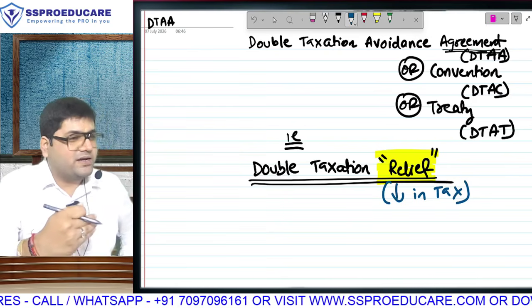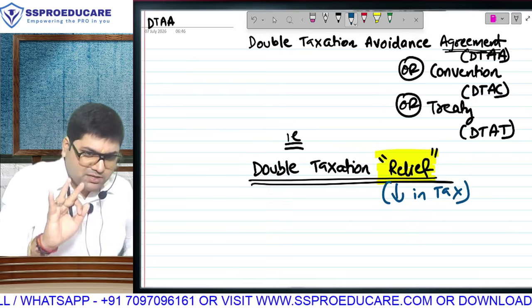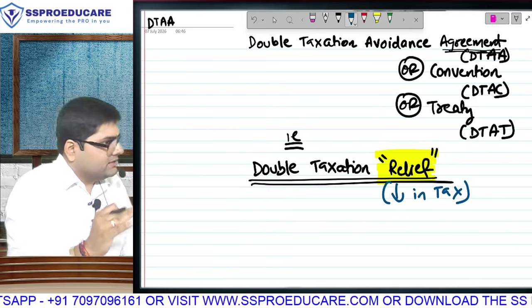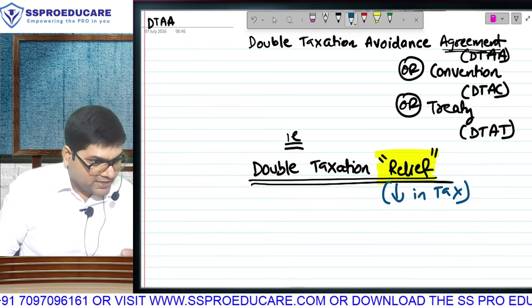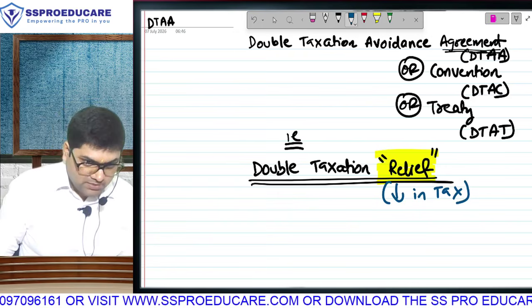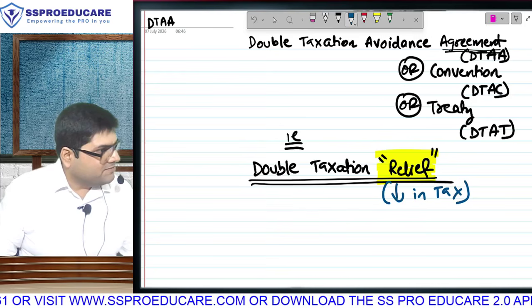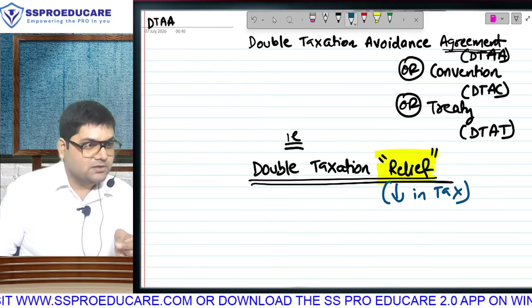You are matured enough that I don't have to consume time in explaining the paper pattern. Even then, if you want it, the first 30 marks will be compulsory MCQs. They don't promise anything in this. Earlier they used to ask 10 questions of 2 marks and 10 questions of 1 mark. मतलब 20 questions, 30 marks. Difficult वाला 2 marks, easy वाला 1 mark. And at that time MCQs were easy because in 1 mark they can't keep too much complication. It has to be straightforward.